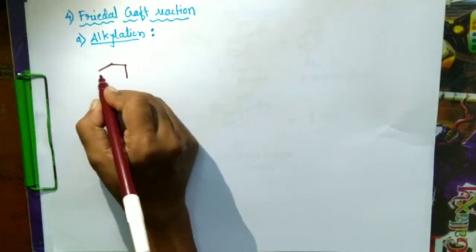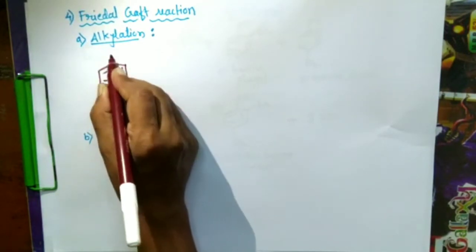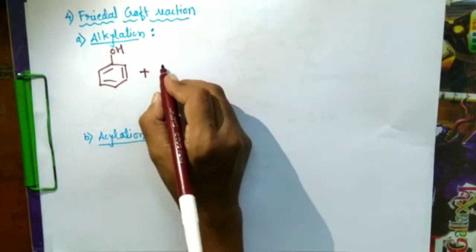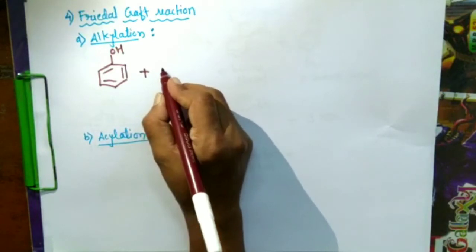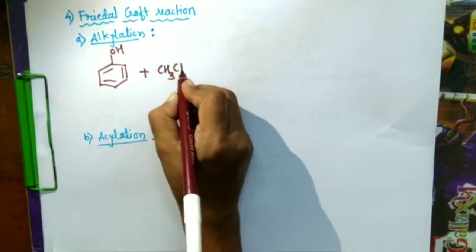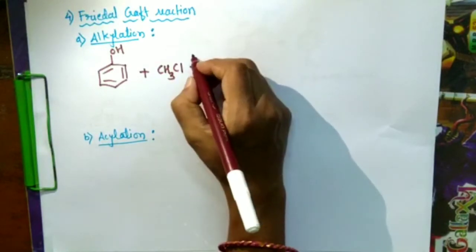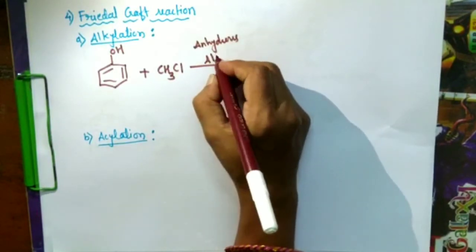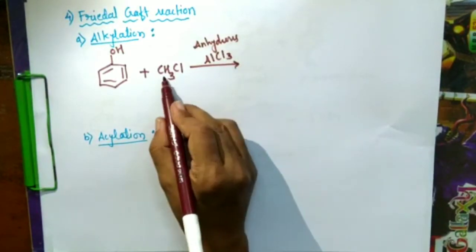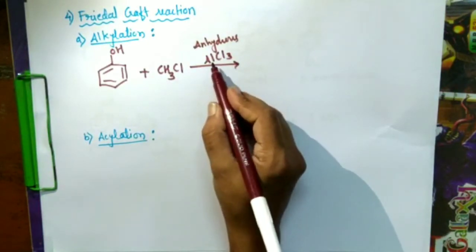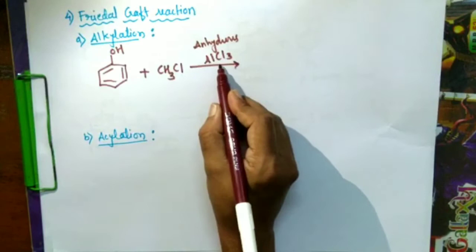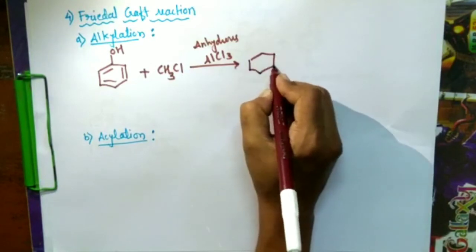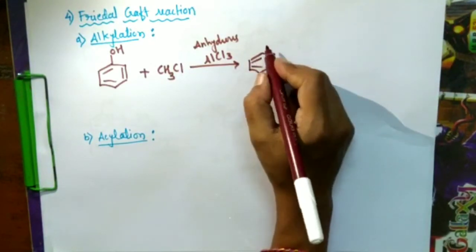In alkylation, phenol is treated with an alkyl halide. I will take methyl chloride, in presence of anhydrous aluminum chloride. If we take methyl bromide, we have to take aluminum bromide. The same halogenated anhydrous aluminum salt is taken as the catalyst.